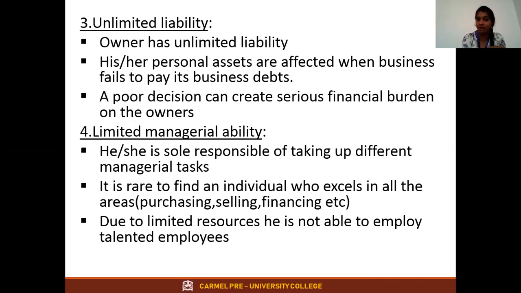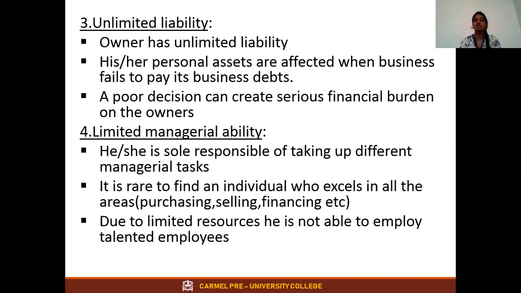Understood? Though he doesn't have cash, he can't recruit a new person. Yes or no? Why doesn't he have cash? Because no one is giving him a loan. Why is no one giving a loan? Because of limited life. If something happens to him, it will affect the whole business. That is why he can't employ a new person. See, one limitation depends on the other.